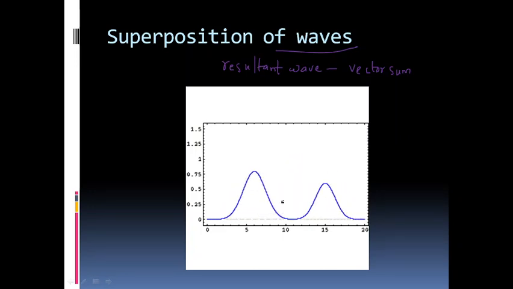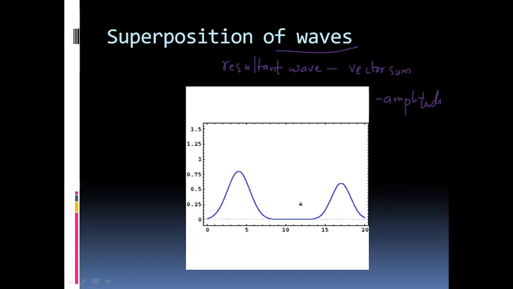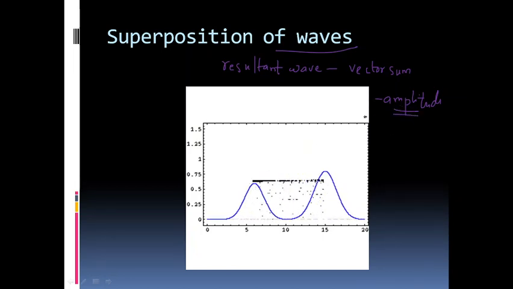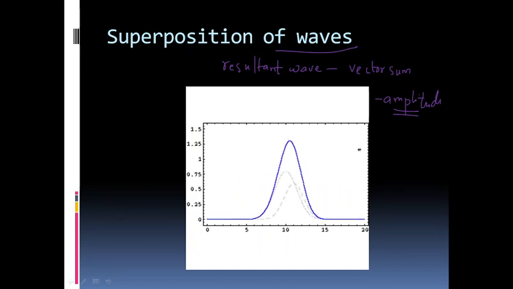So the resultant disturbance produced in space due to the interference of these waves will simply be the sum of each individual disturbance. Here you have to notice that the amplitude of the wave is getting added up, and the resultant amplitude will be the vector sum of the amplitudes of each of the individual waves. This process of superposition of waves plays a role in the interference of light waves.